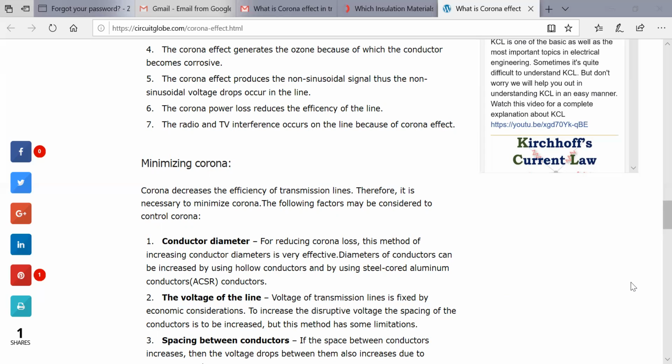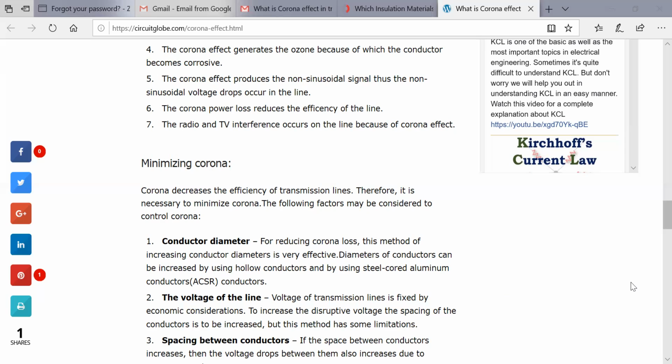We use those conductors to minimize the corona effect, and this will minimize the corona.